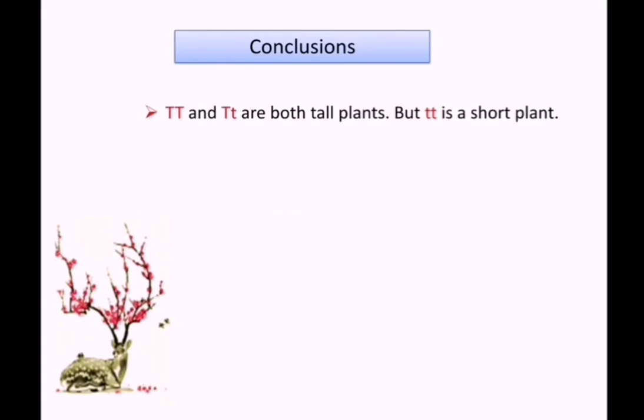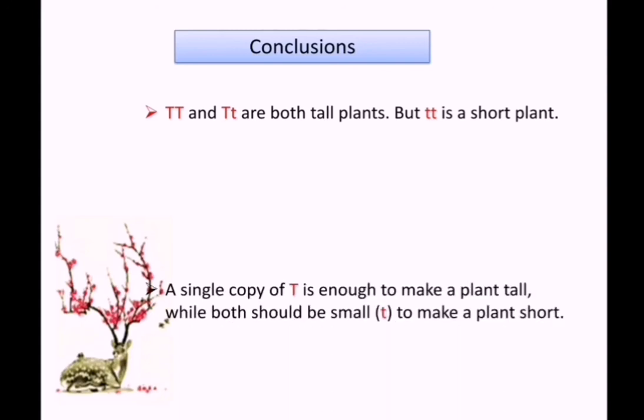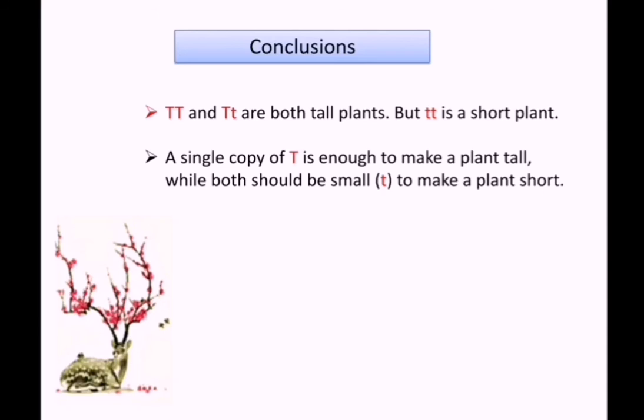Then the conclusions he has raised from this monohybrid cross are that capital T, capital T and capital T, small t are both tall plants, but small t, small t is a short plant. So a single copy of T is enough to make a plant tall.